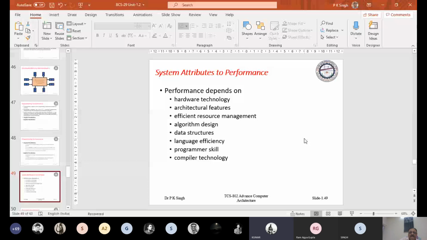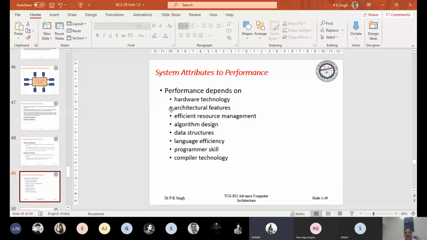By introducing this architectural feature, we can do out of order execution. If we are doing out of order execution, we may lose the semantics of the problem. So to preserve the semantics, we have another hardware arrangement, the retirement unit, that retires the instructions in the same order as they were generated by the decoder. Okay. So architectural features also play a major role in performance.